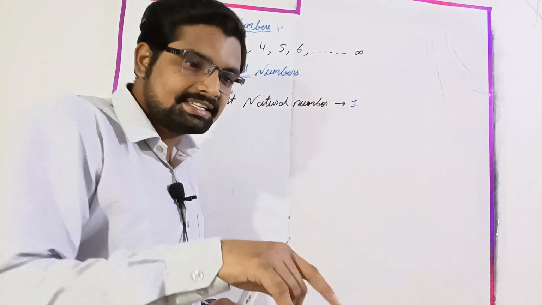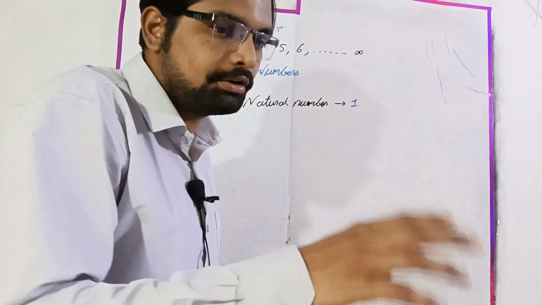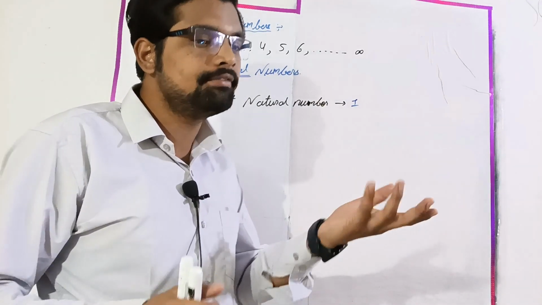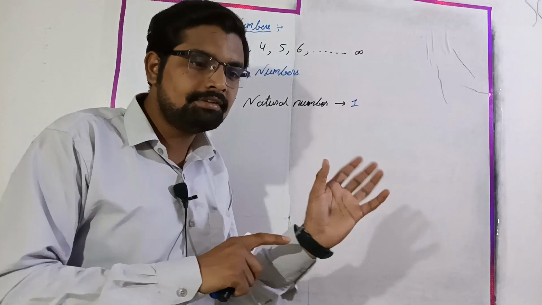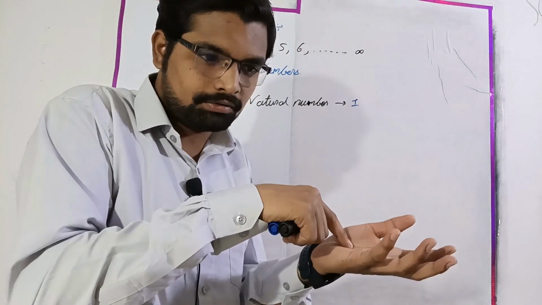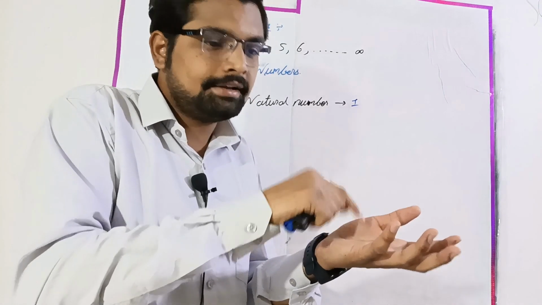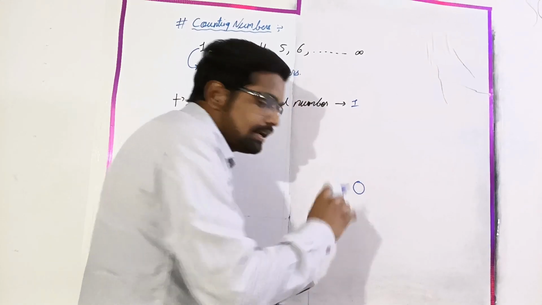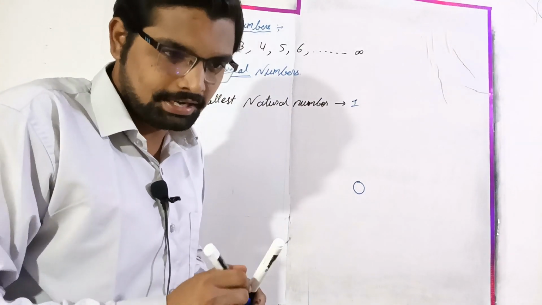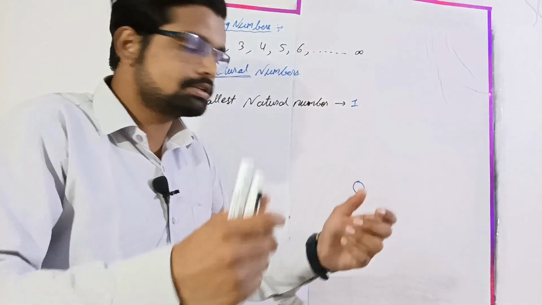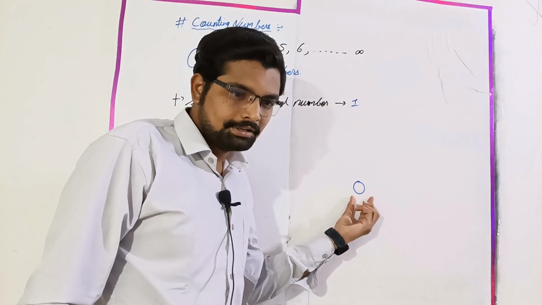If it exists, then we have some toffees, 1 2 3, we can count them. But for now I am saying I have 0 toffee, it means the toffee is not existing for now. So 0 is not existing in our nature, the thing which is not existing is counted as 0, right?